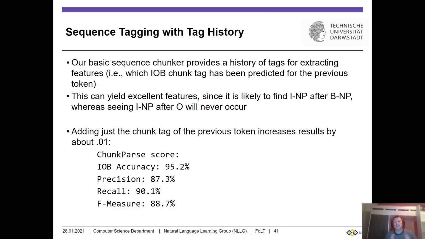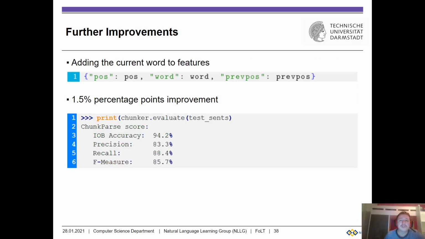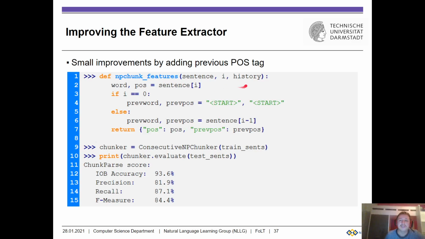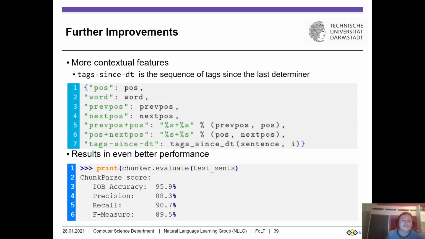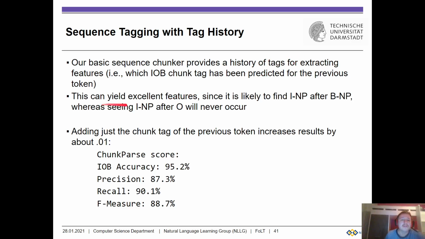Note there's another thing to keep in mind. So far we have totally ignored the history, right? There's another variable, history, that's talking about the previous part of speech, the previous chunk tag, not part of speech tag, but chunk tag. We've totally ignored it so far. However, it can be relevant. So knowing that we have previously said B-NP increases our chance that now we see I-NP, right?